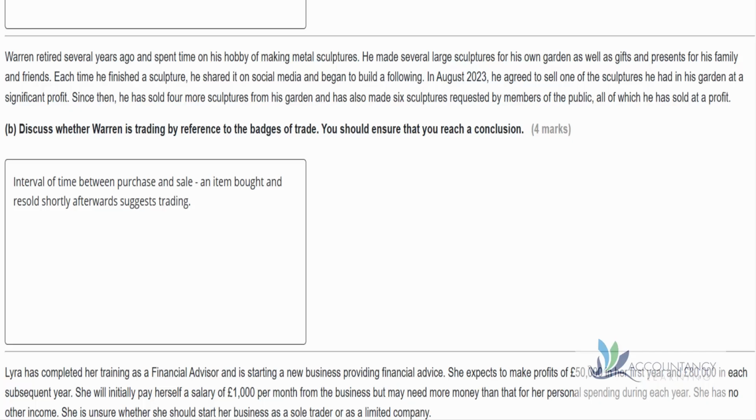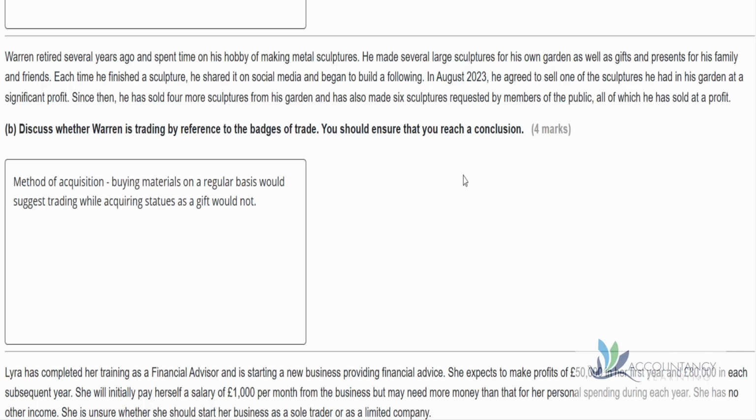We also need to consider the interval of time between purchase and sale. So if an item is bought and then resold shortly afterwards, that would suggest that we're trading. So how does that apply in this case? Well, at first there was a long period between making a sculpture and selling, because Warren was just putting them in his garden for his own personal use. But now we're told that he's making them to order. So customers are commissioning sculptures, and therefore he's going to deliver them to them immediately. It's a very short interval of time between purchase and resale, and again this would therefore suggest trading.